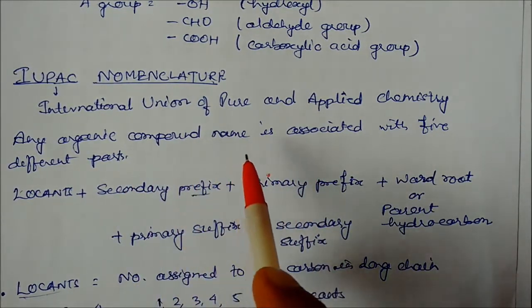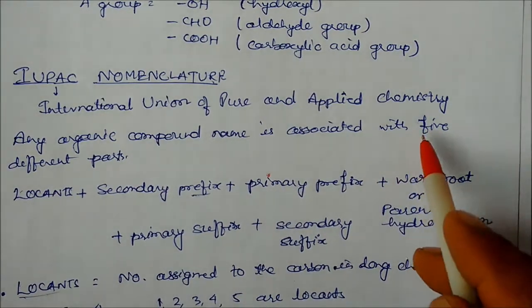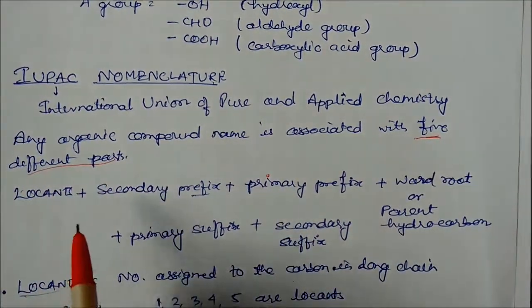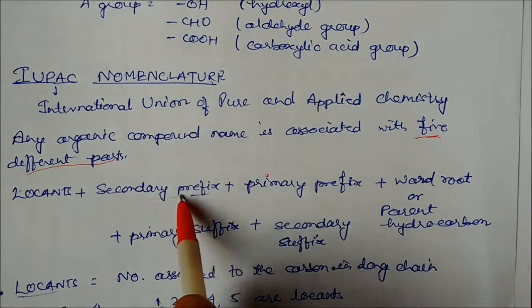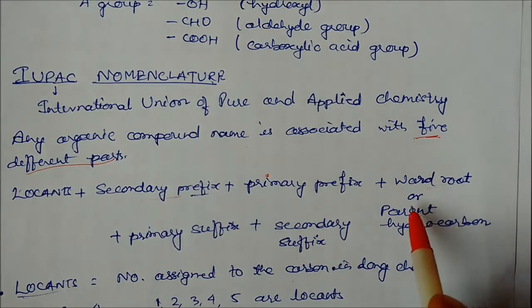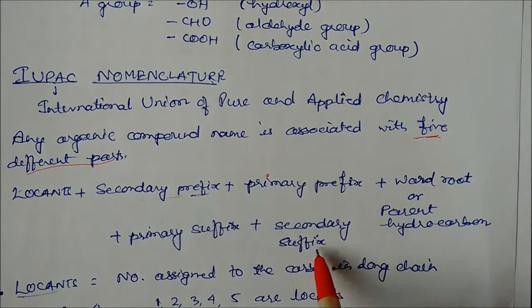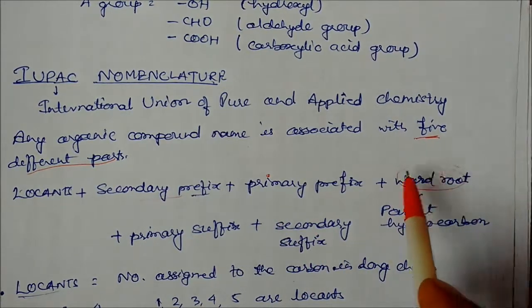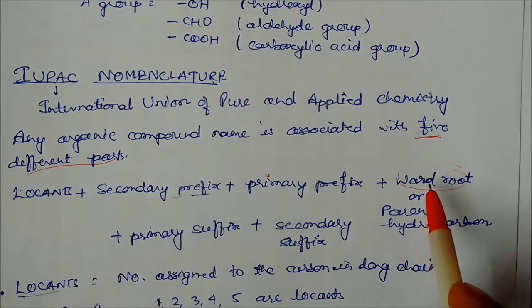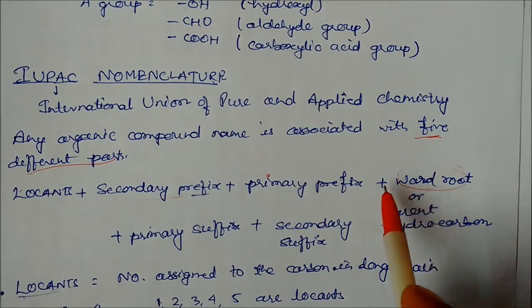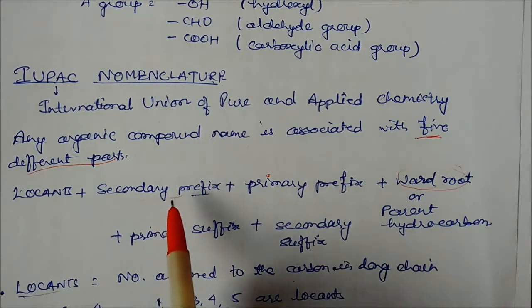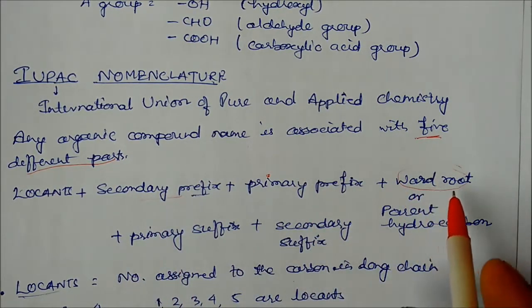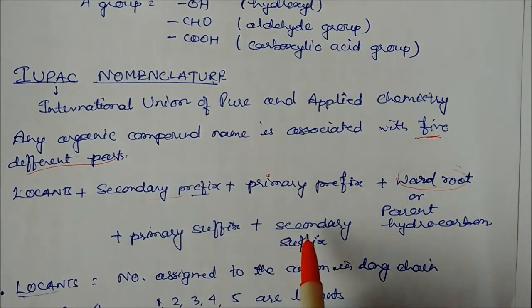Any organic compound name is associated with 5 different parts. You can see the 5 different parts: locants, secondary prefix, primary prefix, word root or parent, then primary suffix, then secondary suffix. This is the main word root. Word roots we have seen, like meth, eth, prop, but, pent, hex. If you add a prefix, this is called a primary prefix, and if you add one before the primary prefix, it is the secondary prefix. If you add after the word root, it is called a primary suffix, then secondary suffix. We will see the meaning of each and every term one by one.